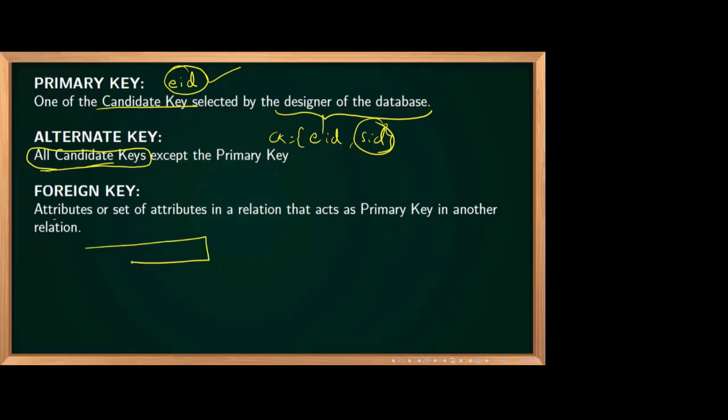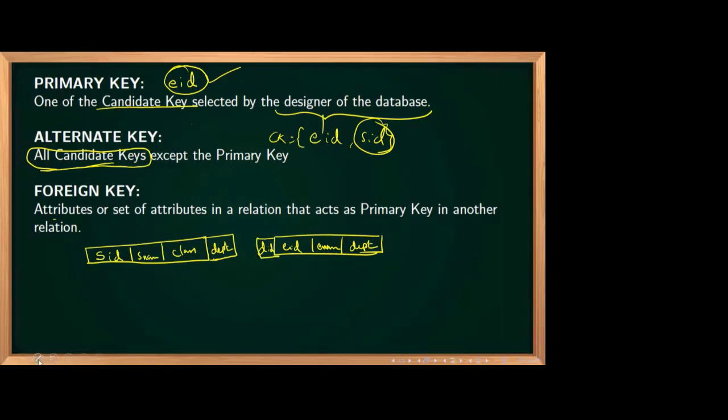A foreign key is an attribute or set of attributes in a relation that acts as a primary key in another relation. Now I will write student ID, student name, class for the first table, and employee ID, employee name, department, department ID for the second.